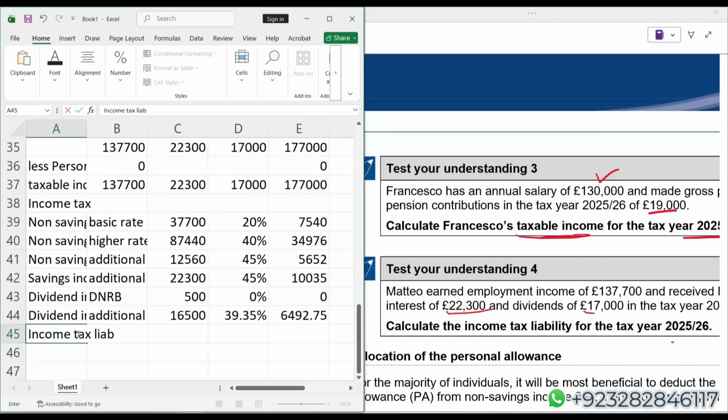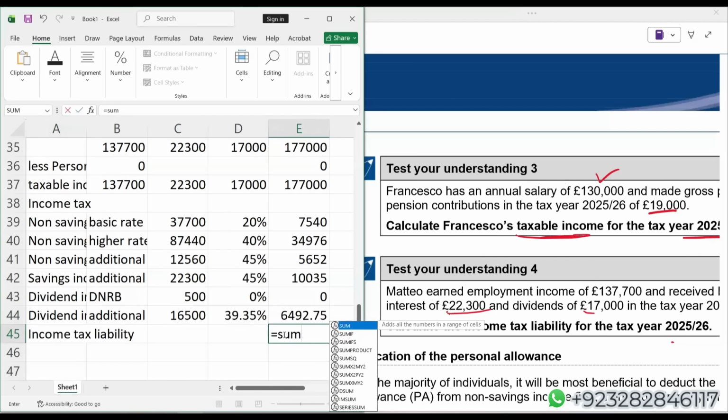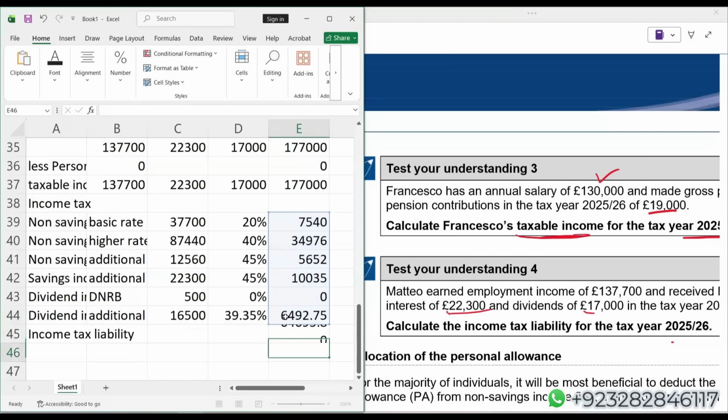Income tax liability. Let us use the sum formula. Students, income tax liability, we're getting 64,695.8.